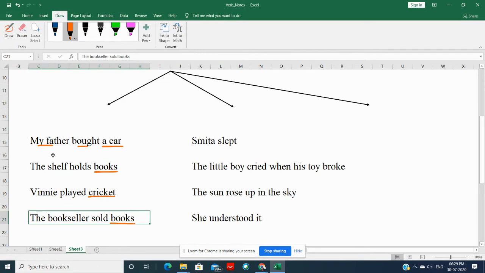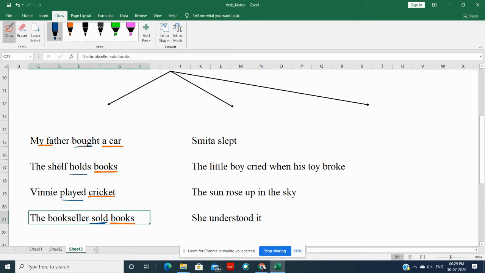So these sentences needed an object to be added so that they can make sense. Verbs like bought, holds, played, sold, they themselves are not making complete sense. They need one object so that they can make sense, right?